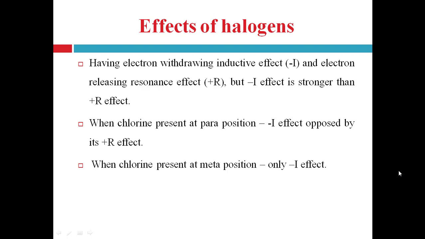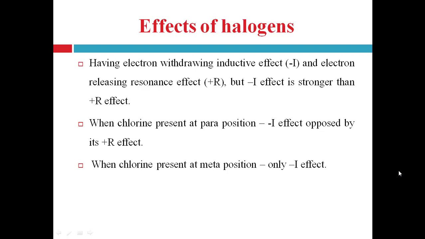So overall effect is electron withdrawing effect, right, and that's why carboxylate ion becomes stable, right, and that's why chlorobenzoic acid is a stronger acid than benzoic acid, right, unsubstituted benzoic acid.